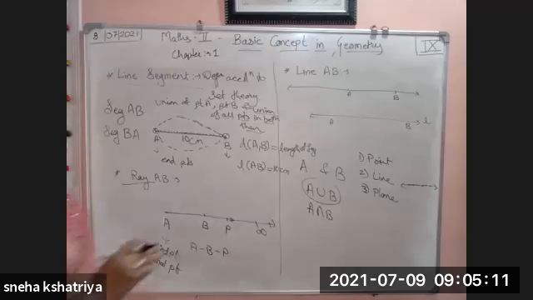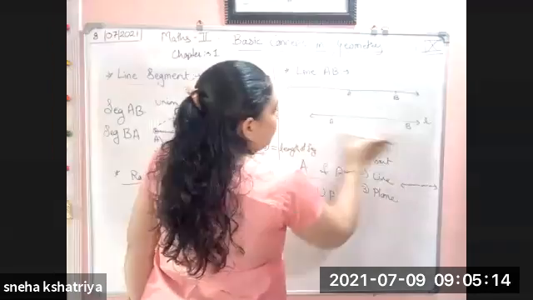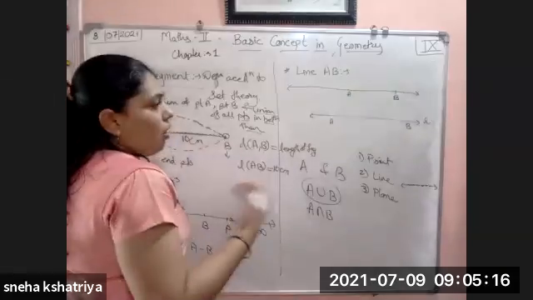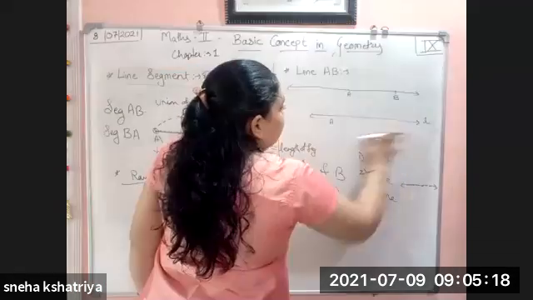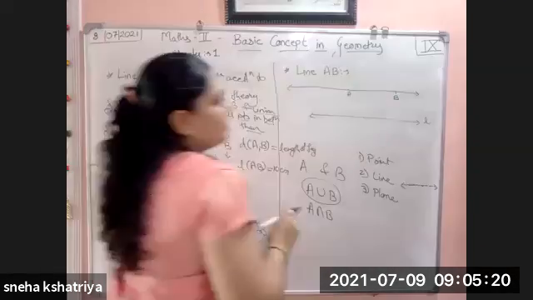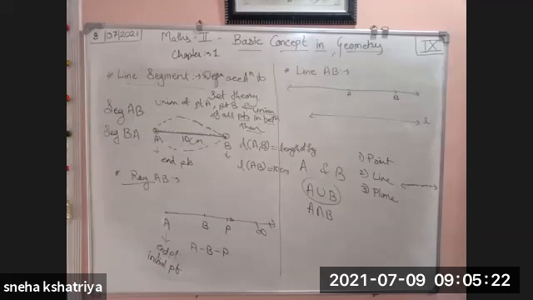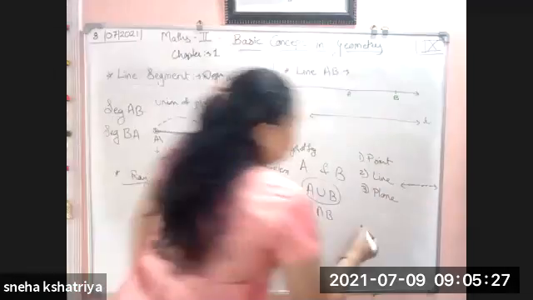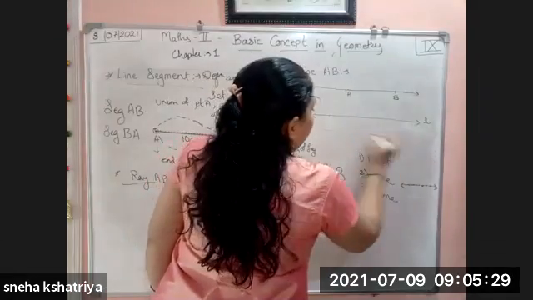Now a line can be denoted by two alphabets like this, AB. Or if you don't want to write two letters, you can simply write a single small letter, l. So a single small letter can represent any line.